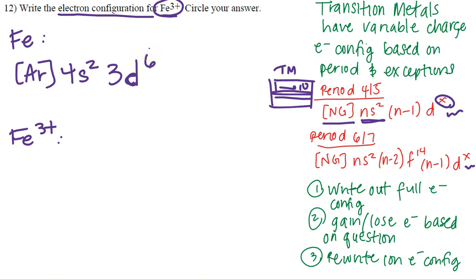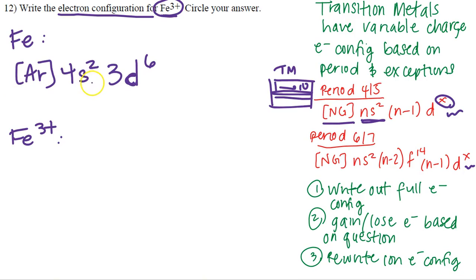I'm just counting straight from the periodic table to get this answer. And so literally right before manganese, you're going to go from scandium all the way to manganese, which is number 5, and iron right next to it. And that's how I got 3d6. So here's the ground state electron configuration for iron. We want the electron configuration for iron 3+.